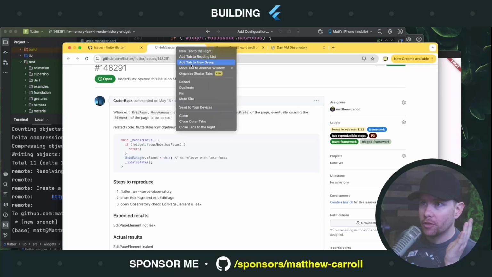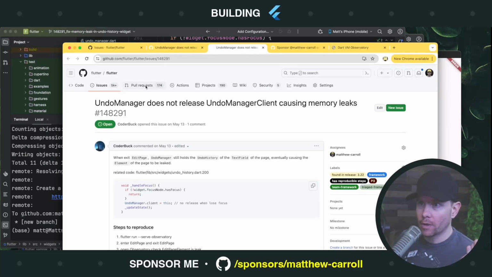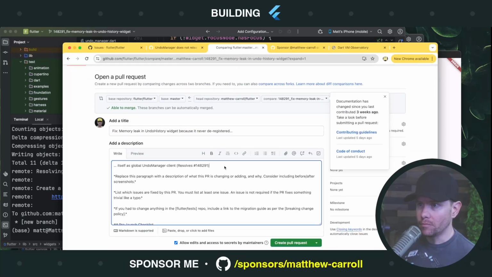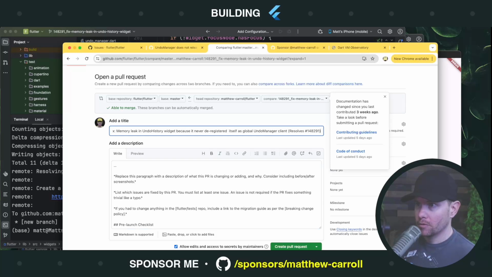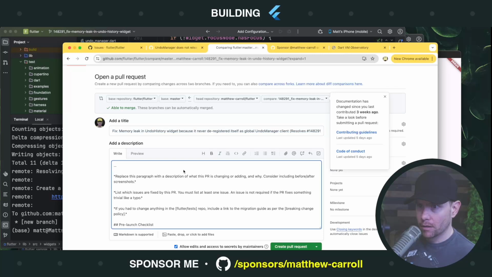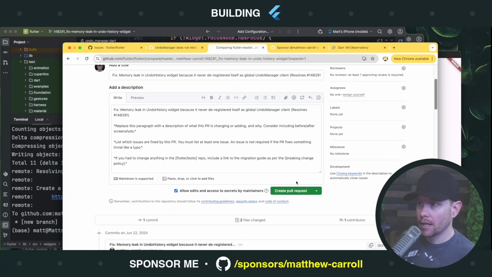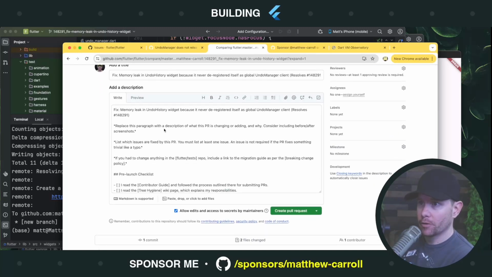Git push origin 148. You'll probably have to push to your own fork. I think I have special write privileges here because I used to be on the team. We will compare. Going to move that description back up there. Okay, and let's see, what is it telling us to do here? Replace this paragraph with a description. Anything in Flutter? Okay.